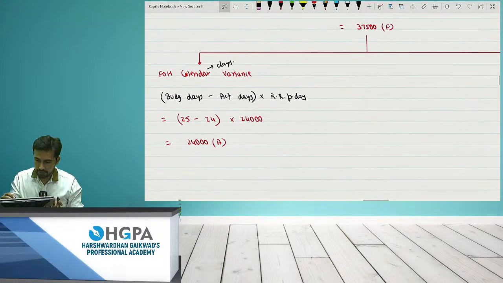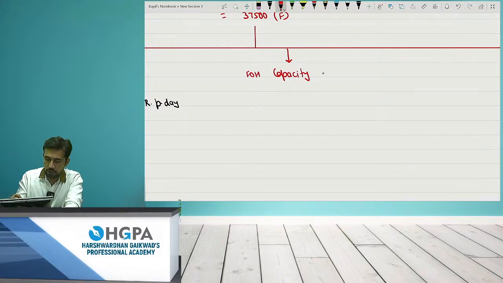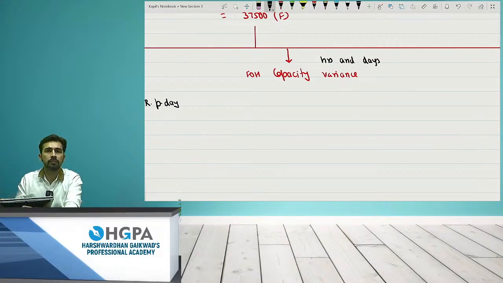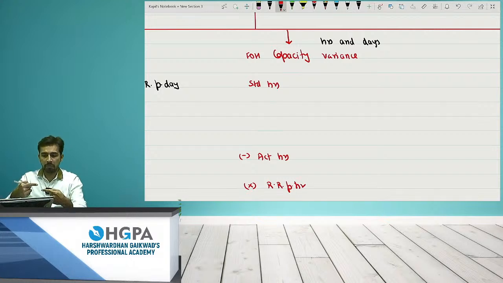Okay, second point is capacity. How to compare capacity? Please pay attention. We have fixed overhead capacity variance. I asked you to check hours and days, right? Rule is standard hours minus actual hours into recovery rate per hour. This is the rule. Standard hours minus actual hours into recovery rate, right? The formula is very clear.